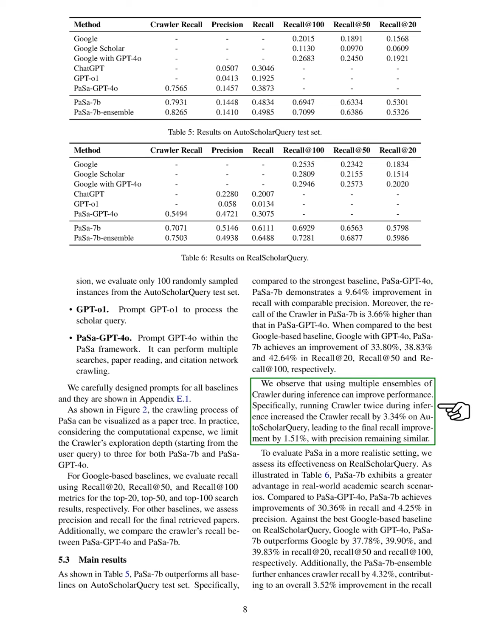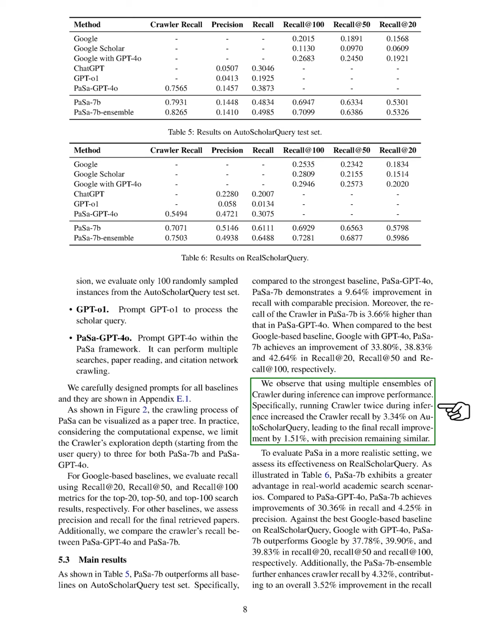We found that using multiple crawler ensembles during inference enhances performance. Running the crawler twice increased recall by 3.34% on AutoScholar Query, leading to an overall recall improvement of 1.51%, with precision remaining stable. To assess PaSa in a more realistic context, we evaluated its performance on RealScholar Query, where PaSa 7b showed a notable advantage, achieving improvements in both recall and precision compared to PaSa GPT-4o.